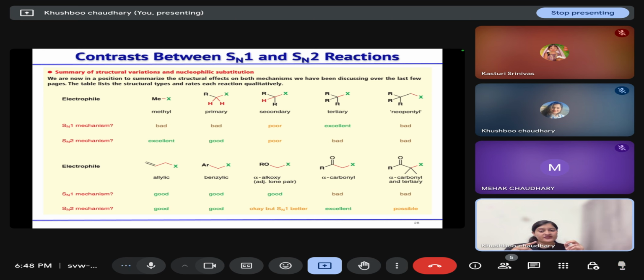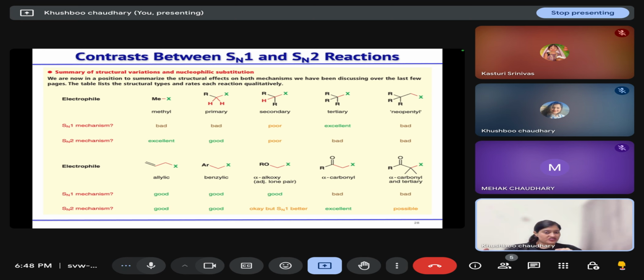In the case of a carbon having the leaving group adjacent to which a lone pair is present, only SN1 is possible. If a carbonyl is adjacent, then SN2 is possible. And in the case of alpha halocarbonyl compounds, SN2 is possible but SN1 is not.